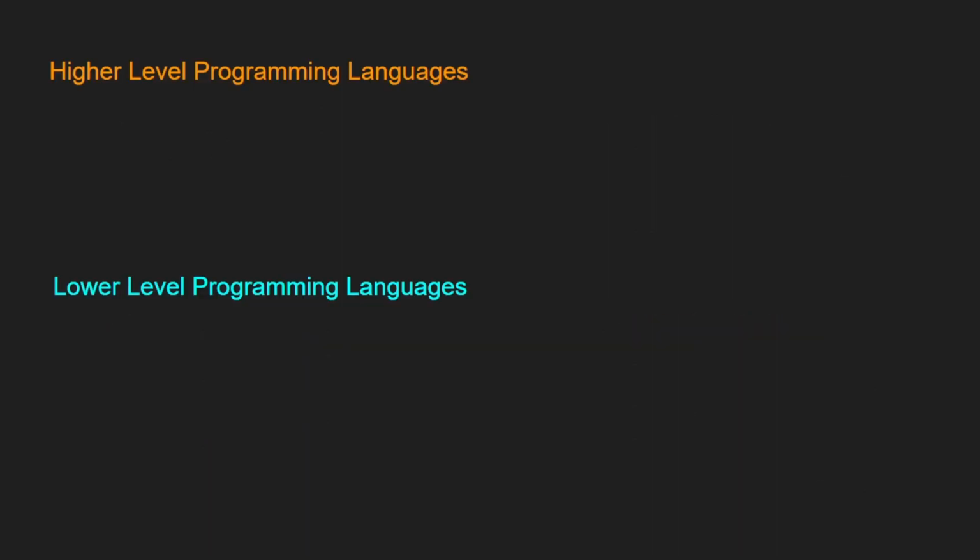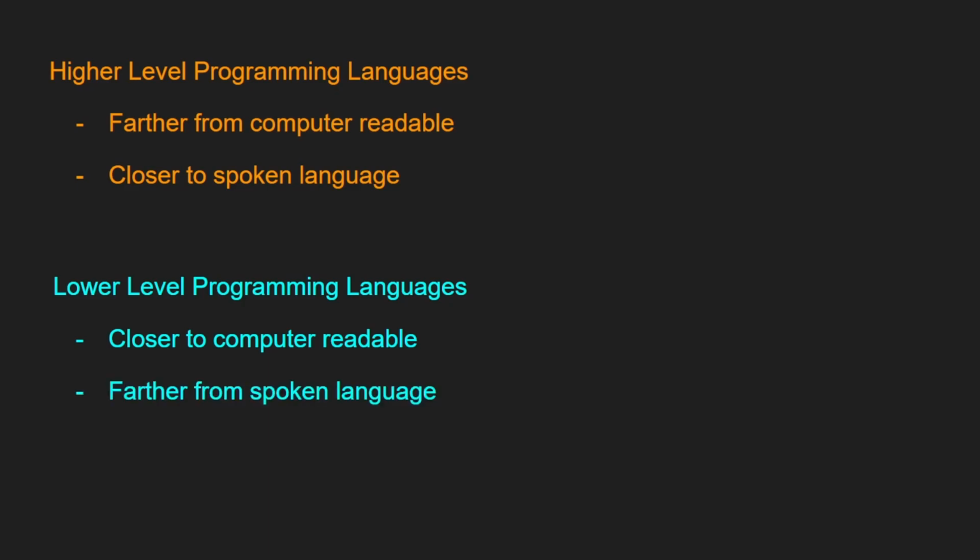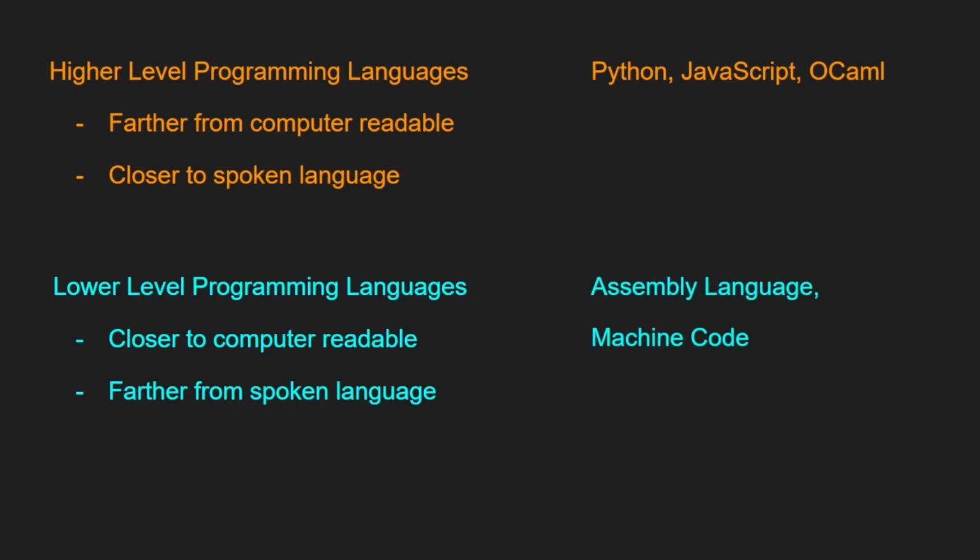In terms of writing things that are understandable to the computer, languages range from higher level, which are further from what the computer will actually use and often closer to spoken language, to lower level, which is closer to machine code, which is what computers actually use, and is often much more difficult for a human to understand. Some examples of high-level programming languages would be Python, JavaScript, or OCaml. Some examples of low-level programming languages would be assembly or machine language.